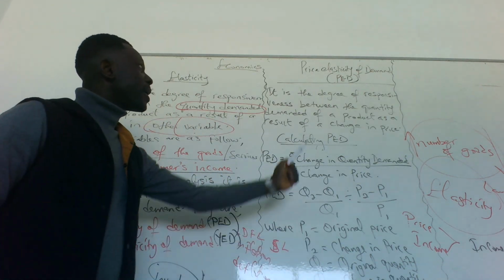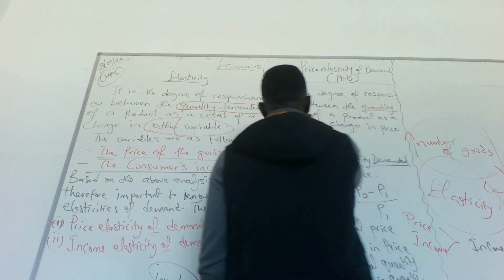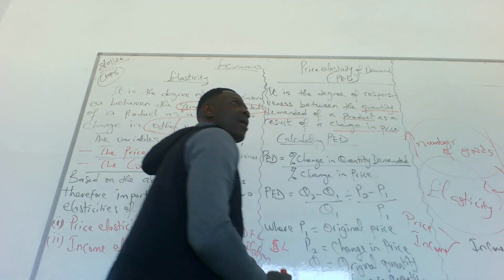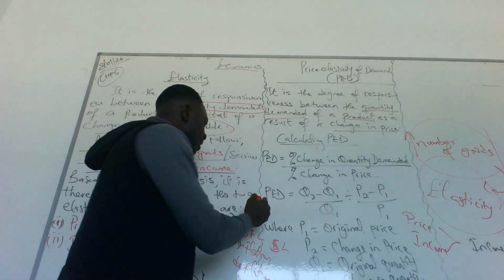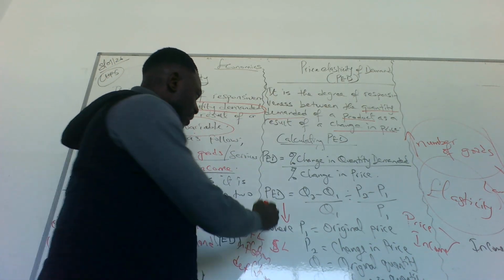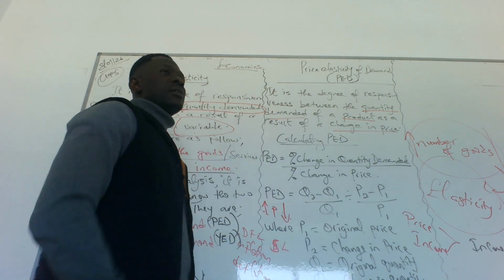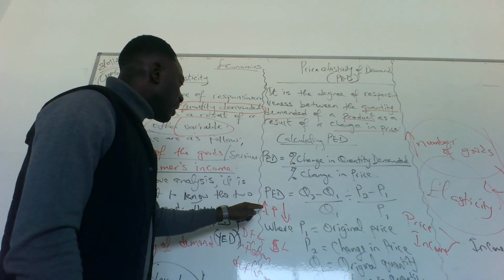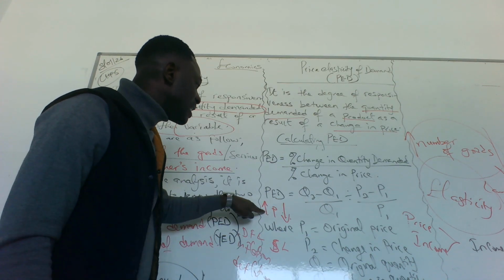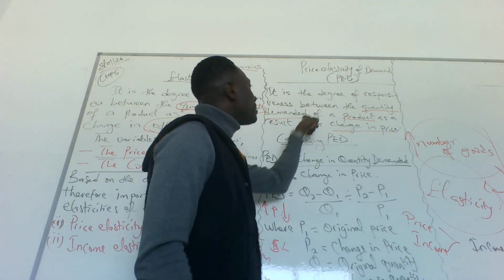Good. So price elasticity of demand is the degree of responsiveness of the quantity demanded of a product as a result of a change in price. A change in price will be an increase or a decrease in price. Both of them will bring about a reaction in the market. So this is an action that needs a response. A change in price, either increase or decrease, will bring about a change in the quantity demanded.